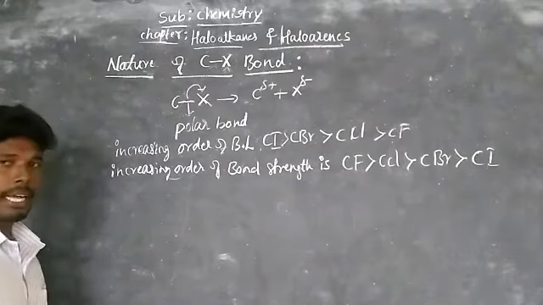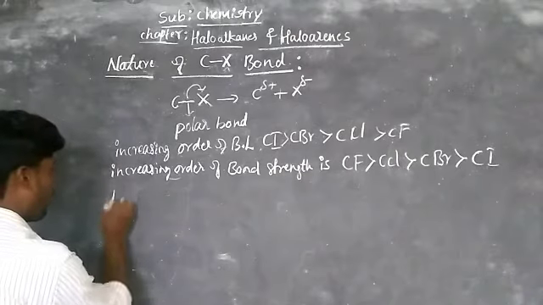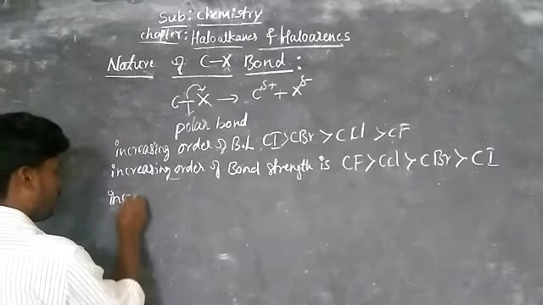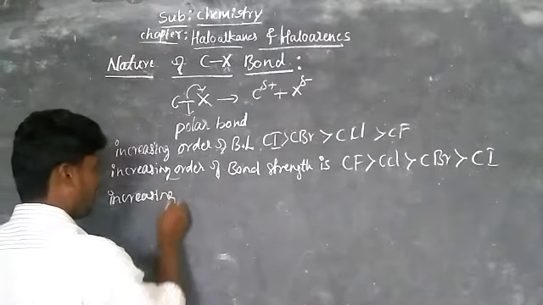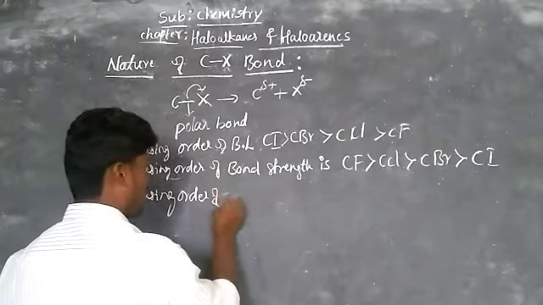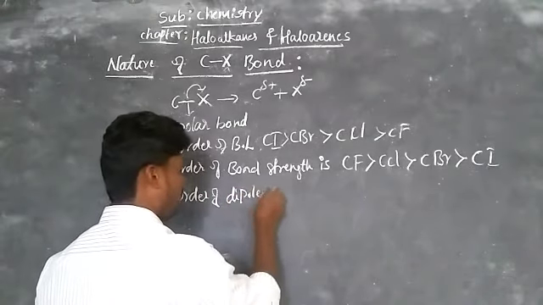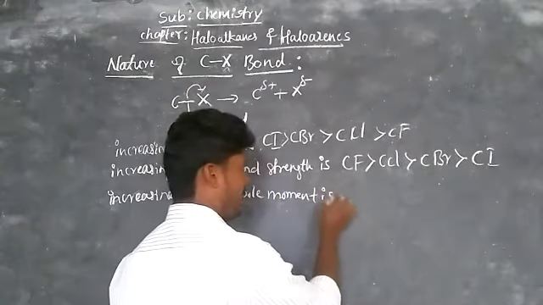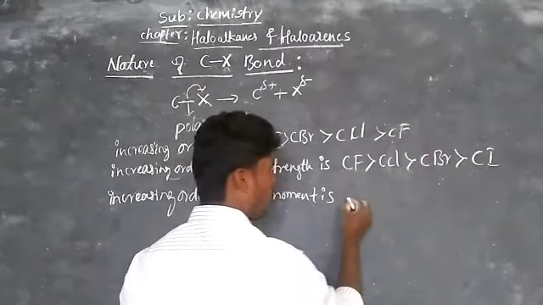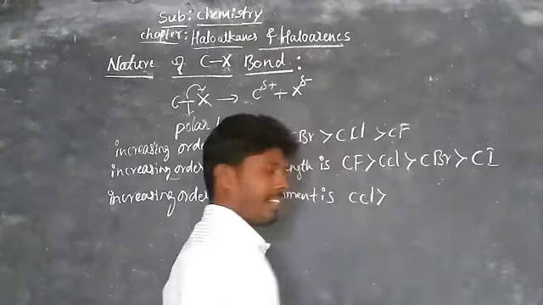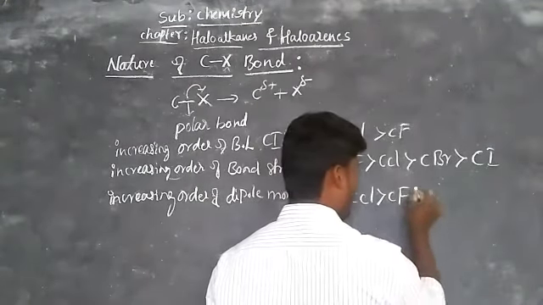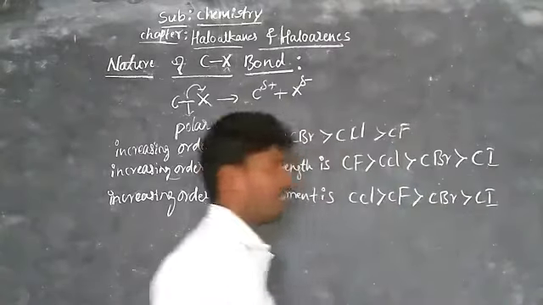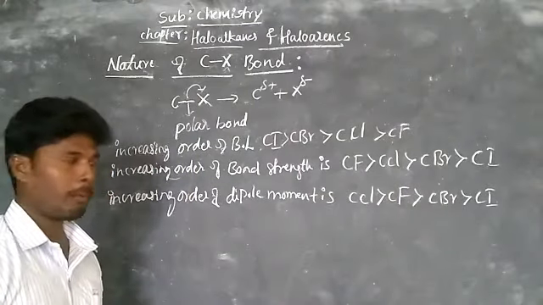And similarly the dipole moment of these bonds, the order of dipole moment: carbon chloride is higher than carbon fluoride, then carbon bromide, and the least one is carbon iodide.